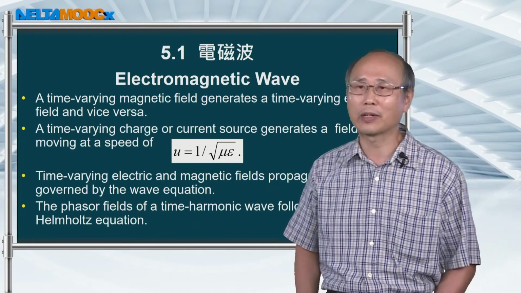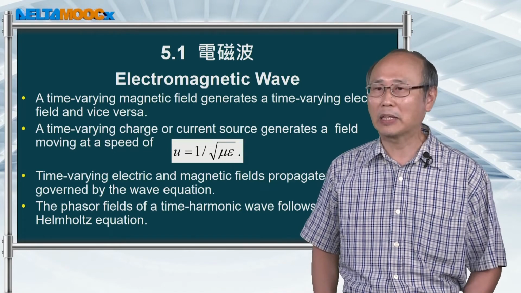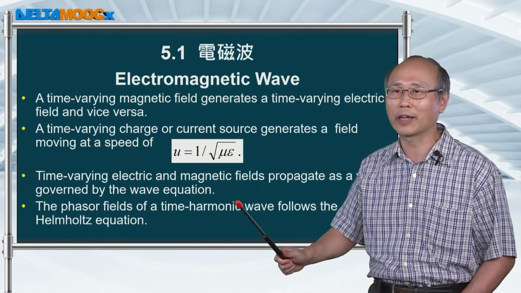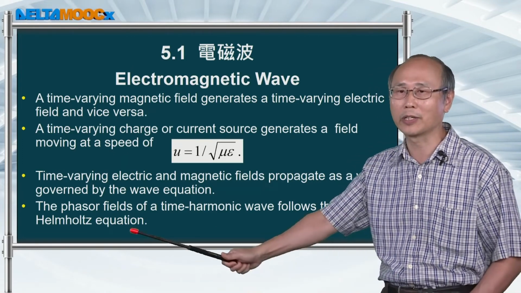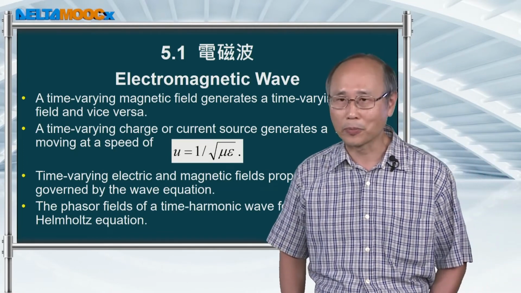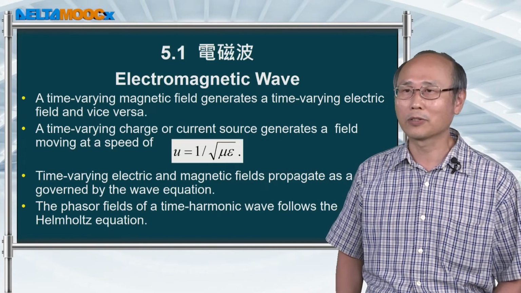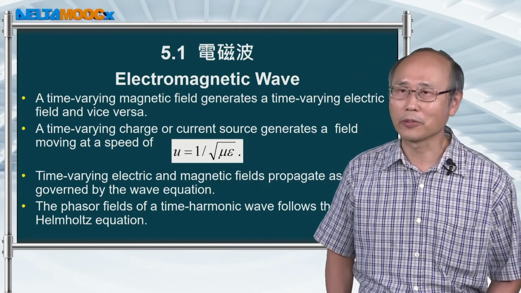I showed you the wave equations for the electric field and also the magnetic field. But if you are dealing with a time harmonic field, then you can reduce the wave equation into the Helmholtz equation. In this expression, there's no time variable, so the calculation can be particularly simple. So these are a few key points I wanted to tell you in this session.